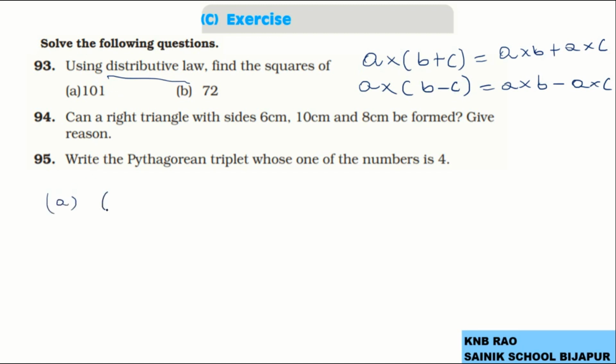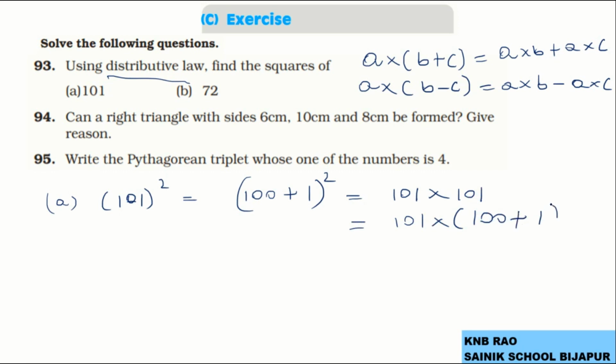For example, if I wanted to find 101 square, I must write 101 as 100 plus 1 whole square, which means 101 into 101, or 101 into 100 plus 1.